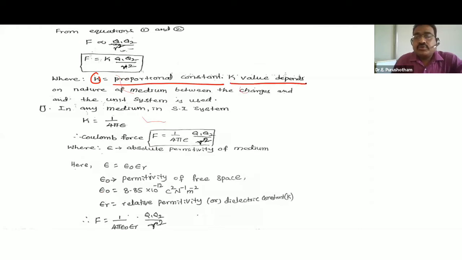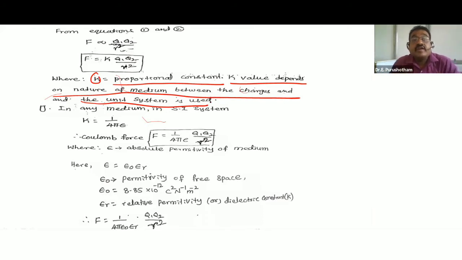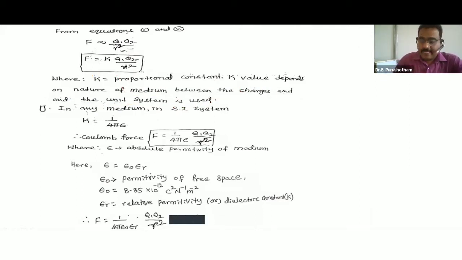The K value depends on the nature of the medium between the charges and on the unit system, SI system or CGS system. First, I am taking any medium in SI system.